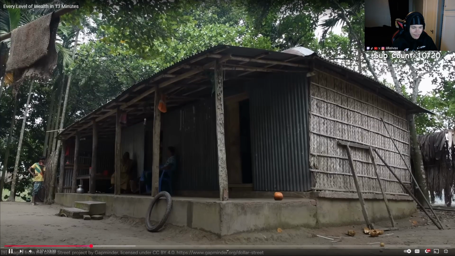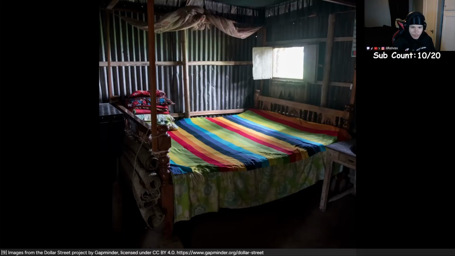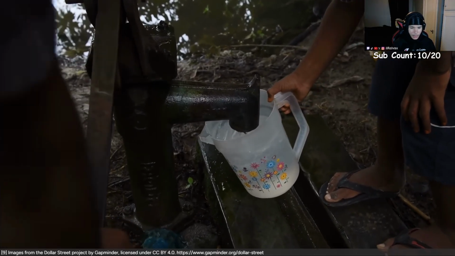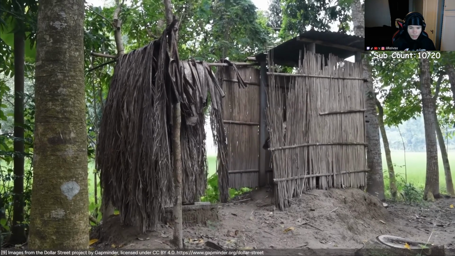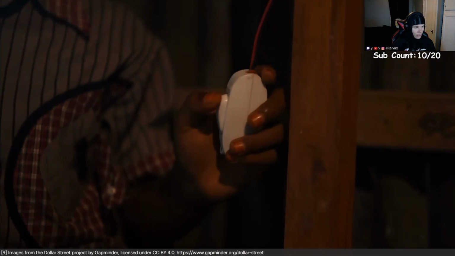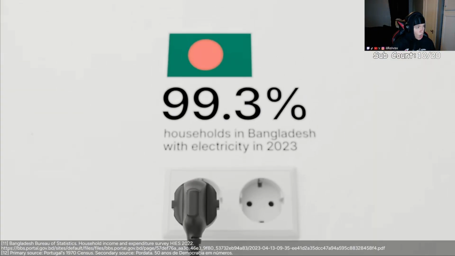This family has 5 people, and they live in a house with a metal roof. They have beds. They have access to a pipe well, which is how most people get their water in Bangladesh. They have a toilet and a place to wash their hands. They also have basic phones. Their house has electricity, like more than 99% of households in Bangladesh.